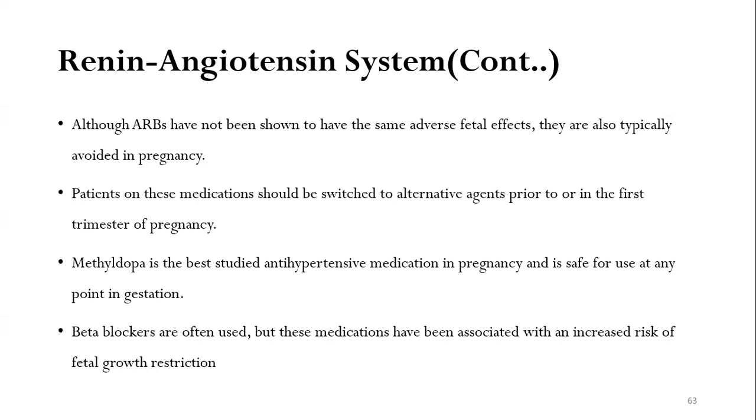Patients, if they are taking this medication, should be immediately switched to alternative agents prior to or even in the first trimester of pregnancy. The antihypertensive of choice in pregnancy is methyldopa, and it is safe for use at any point in gestation. Beta blockers are also often used, but again, beta blockers have been found to be associated with an increased risk of fetal growth restriction. So one has to be careful while using beta blockers, and it's better if beta blockers are not used during pregnancy.